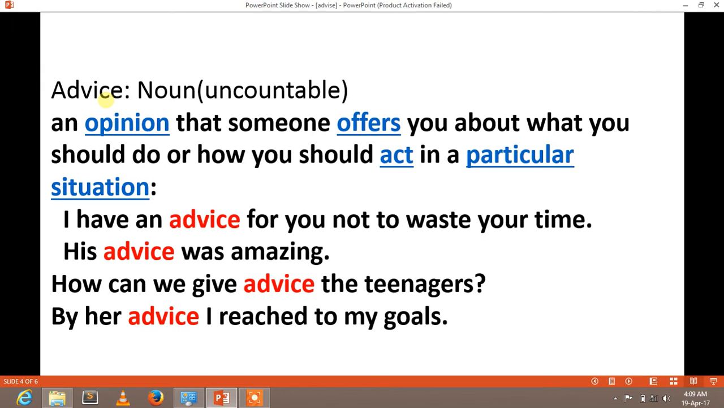Now the meaning. We should know the meaning first, then we can use them inside our sentences. Advice is an opinion that someone offers you about what you should do or how you should act in a particular situation. It is an idea that someone will suggest to you about any task that you are stuck on, when you don't know what you are supposed to do. People will give you advice, an opinion that you have to do it like this. That's called advice.